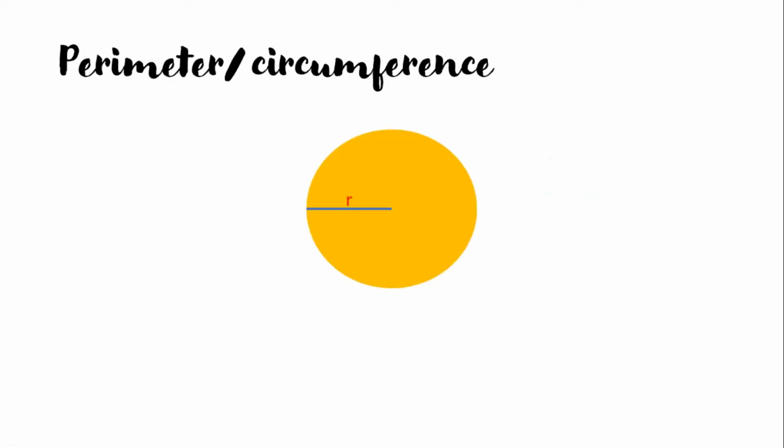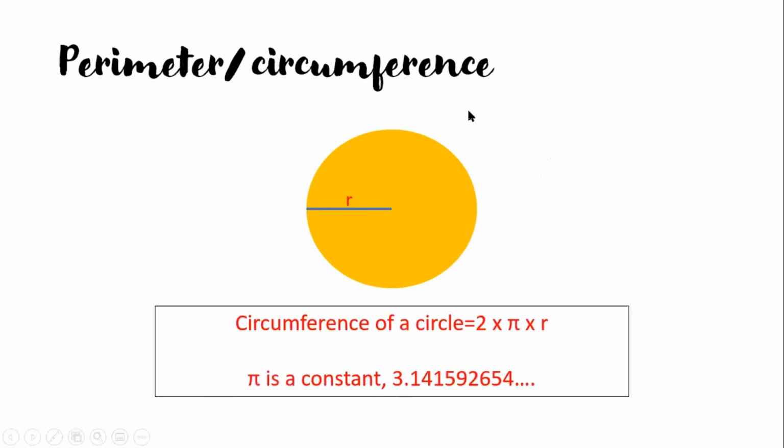And next. So perimeter or circumference. Circumference is the perimeter of the outer layer, the outer length. In a circle, we call it circumference. So circumference of a circle is 2 times pi times r. Area of a circle, pi times r square. Circumference of a circle, 2 times pi times r. Remember this formula.